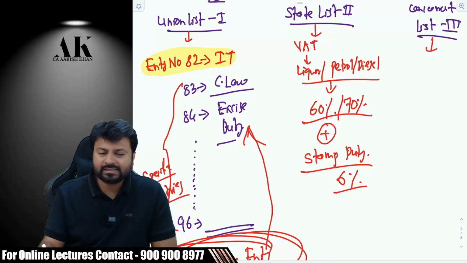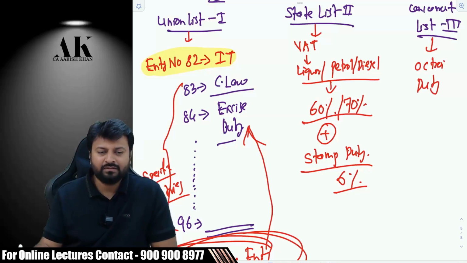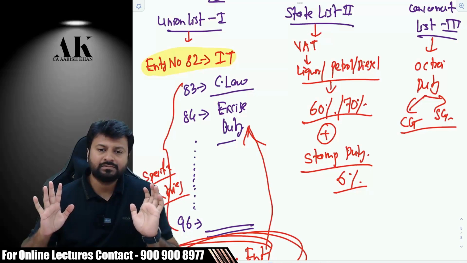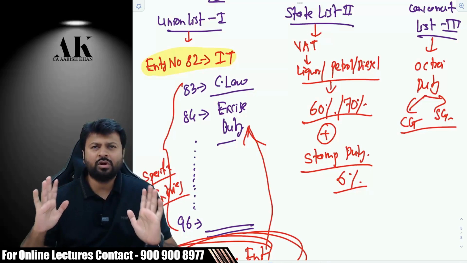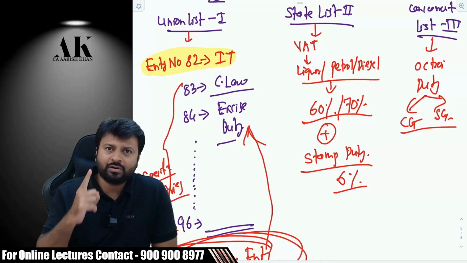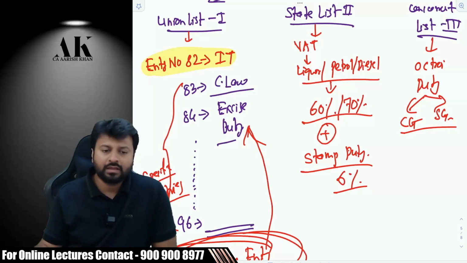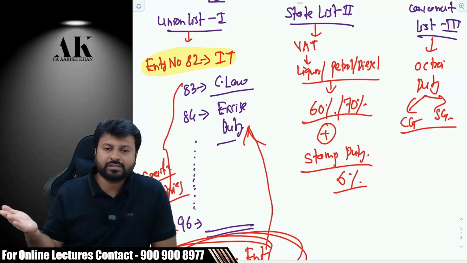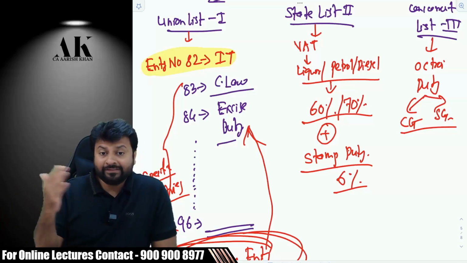What about the concurrent list? In the concurrent list, there might be something called octroi duty, which was relevant earlier, not today, which was shared by the central government and the state government both. The point I am trying to say is that the constitution has divided the responsibilities between the center and the states, because it is not possible that this country can be controlled by one person. Considering the diverse nature, the diverse religions, castes, communities, ways of living, languages.